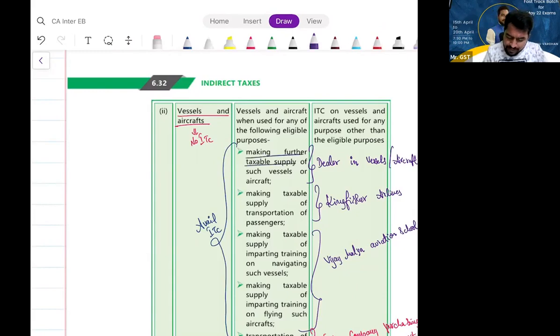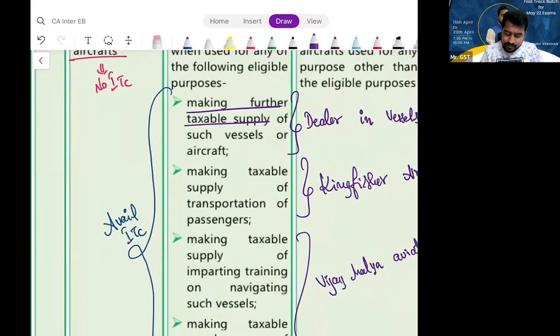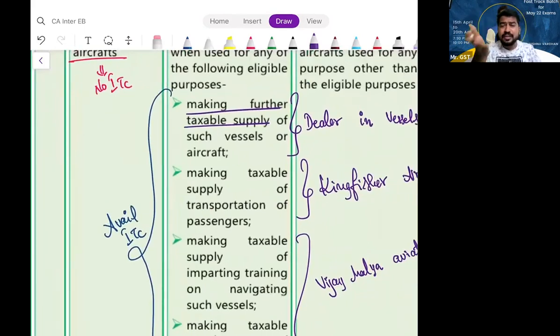You are into further supply of such vessels or aircraft. Let us assume you are a dealer in ships, vessels, aircrafts. You can take ITC. Or if you are into supply of transportation of passengers, let us assume you are Kingfisher Airlines, and you are purchasing the aircraft. You can avail ITC. SpiceJet Airlines purchasing an aircraft can avail ITC because they are using them for transporting passengers. Yes.